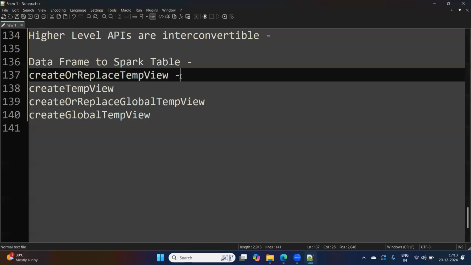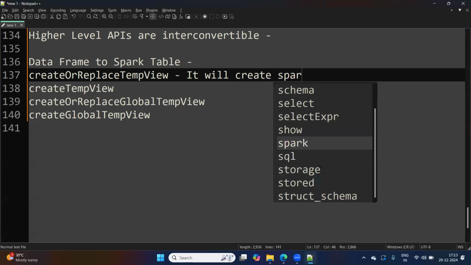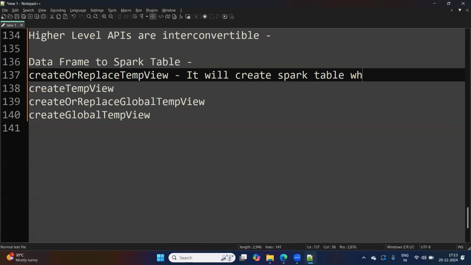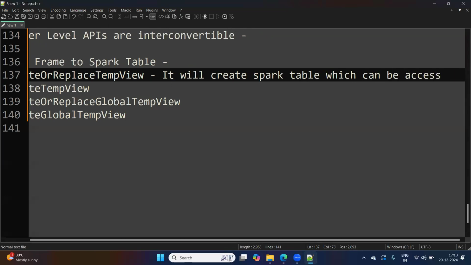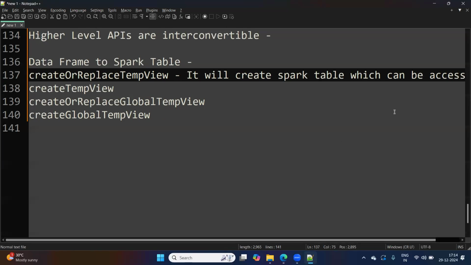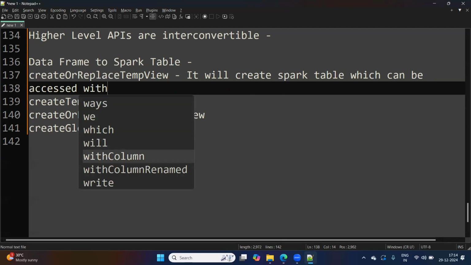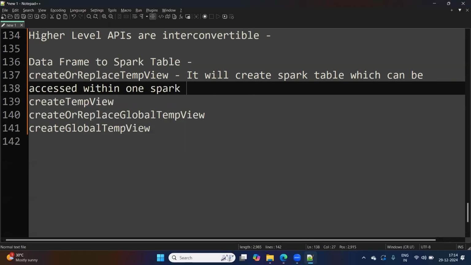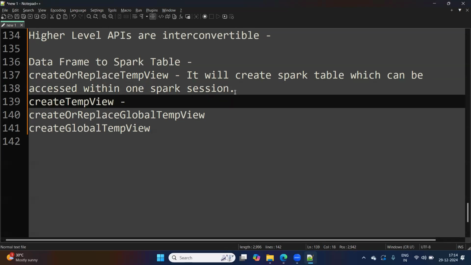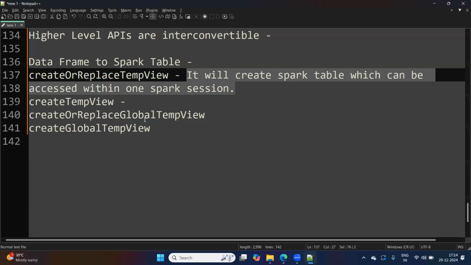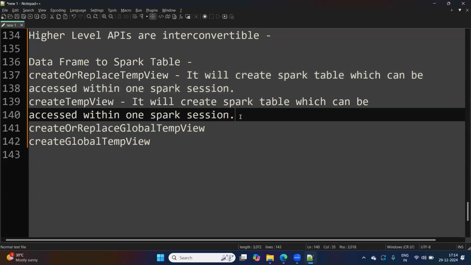So what it will do, it will create a Spark table which can be accessed within one Spark session. This will also create a Spark table which will be accessible within one Spark session.